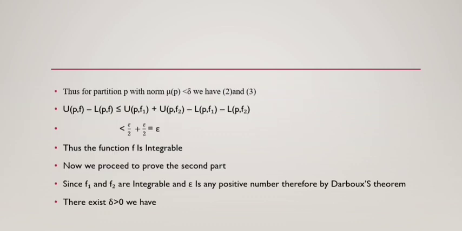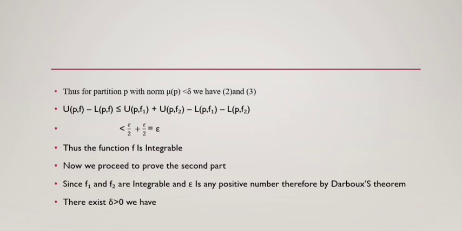Thus, for a partition P with norm μ(P) less than delta, we have from equations 2 and 3: the upper sum of f minus the lower sum of f is less than or equal to the upper sum of f1 plus the upper sum of f2 minus the lower sum of f1 minus the lower sum of f2, which is less than epsilon by 2 plus epsilon by 2, which is equal to epsilon. Thus, the function f is integrable. Now we proceed to prove the second part.